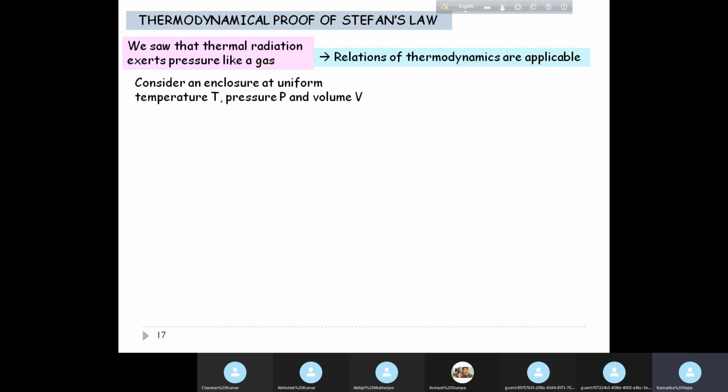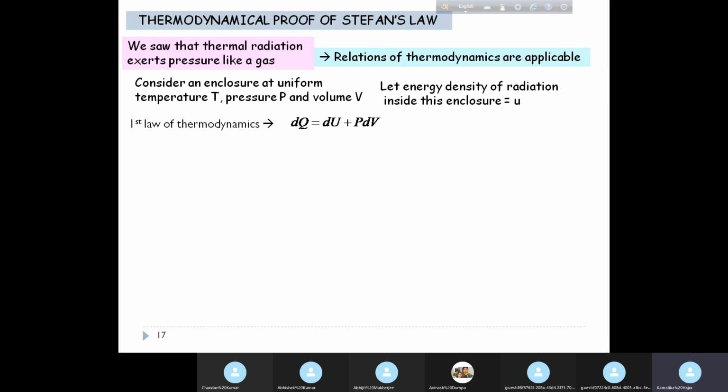Now let us consider an enclosure which is at uniform temperature T, pressure P and volume V. Just like we do in thermodynamics, for any enclosure we first have to state the initial parameters P, V and T, pressure, volume, temperature, and we consider that they all have uniform values for a given enclosure. Okay. Now let us suppose that the energy density of radiation inside this enclosure is small e. So for oblique incidence, pressure will be equal to e by 3.